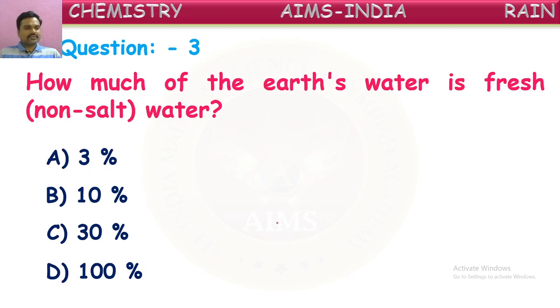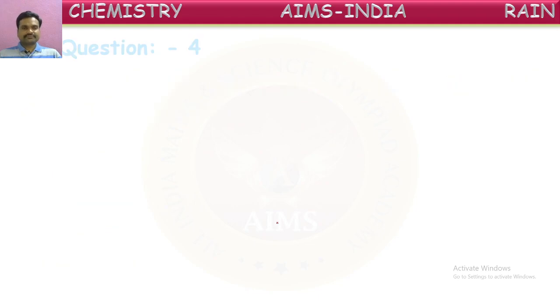Yes, children, can give answer? Try to give answer there. Okay, good. It is 3%. Around 97% of water available on the surface is salty, impure form of water. It is present in the seas and oceans. Only 3% of water exists in the fresh form. Nice. Next one.